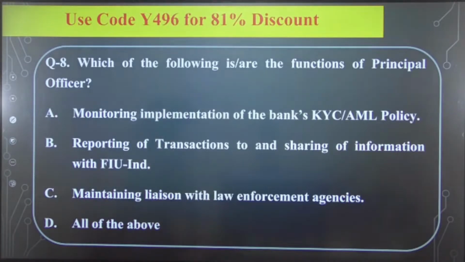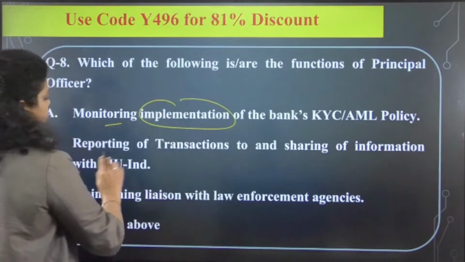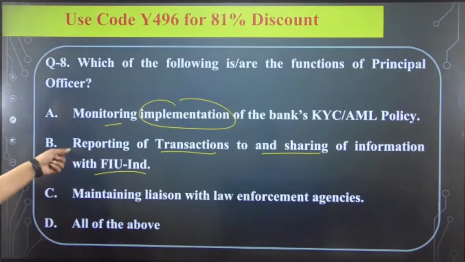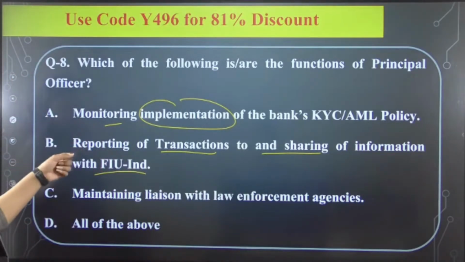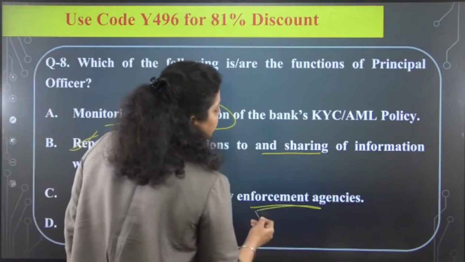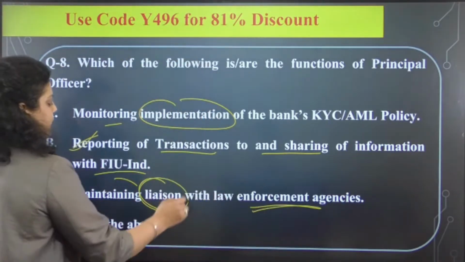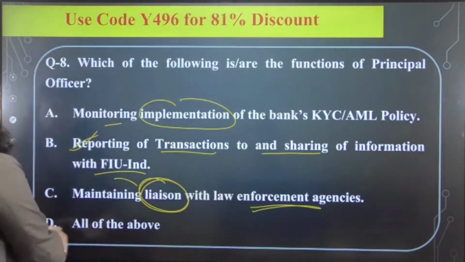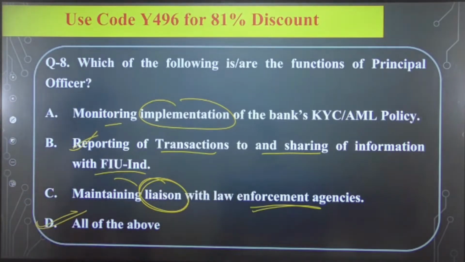The first option is saying that monitoring implementation of the bank's KYC AML policy, like you are monitoring the implementation of the policy, reporting of transactions to and sharing of information with the FIU-IND, that we have discussed in the earlier question. So this is definitely right, right? The third is saying maintaining liaison with the law enforcement agency. It means communication. You have to maintain the communication with the law enforcement agencies. So the right answer will be all of the above. All of the above are the functions of the principal officer.